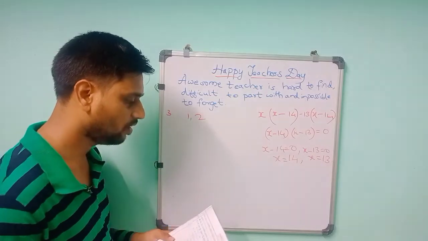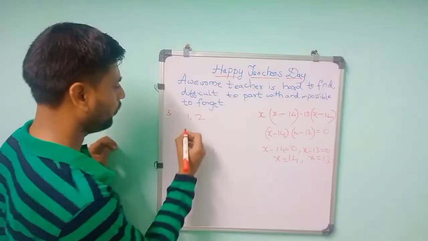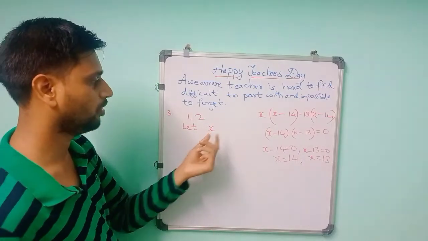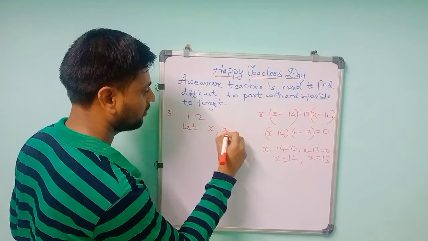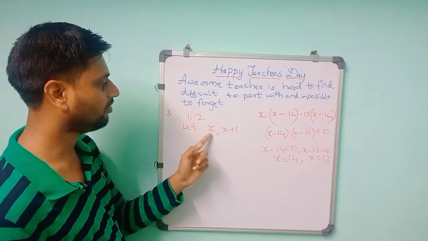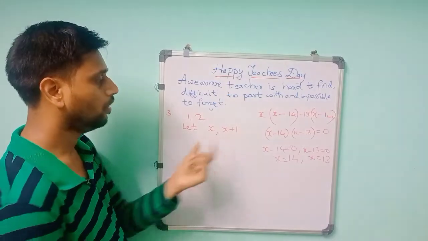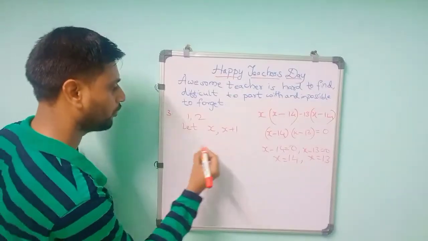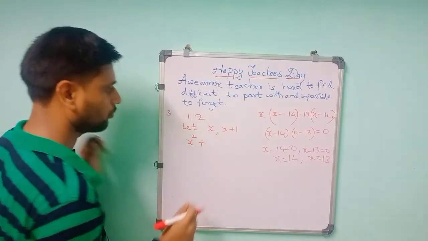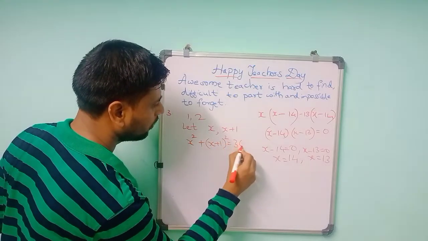The sum of whose squares is given as 365. So for that, let us take one number as x. If you take the consecutive positive integers, first one as x, then the next number will be x plus 1. So x value is 1, 1 plus 1 is 2. So the 2 consecutive positive integers x and x plus 1 you have to take. Then their squares: the square of x is x square, and the square of x plus 1, that is x plus 1 whole square, and the sum is equal to the given 365.